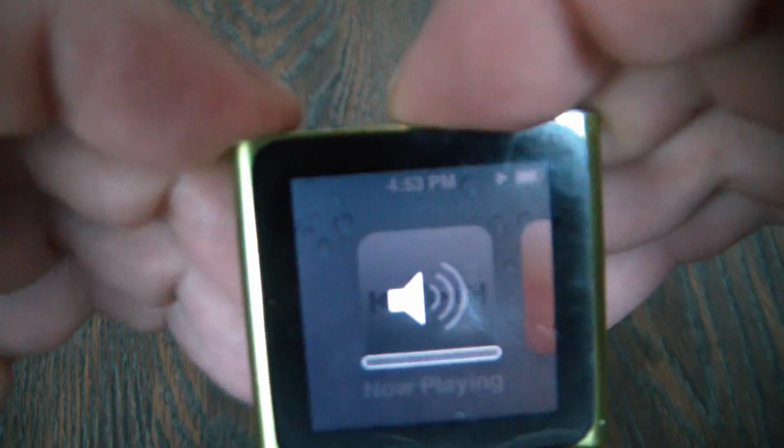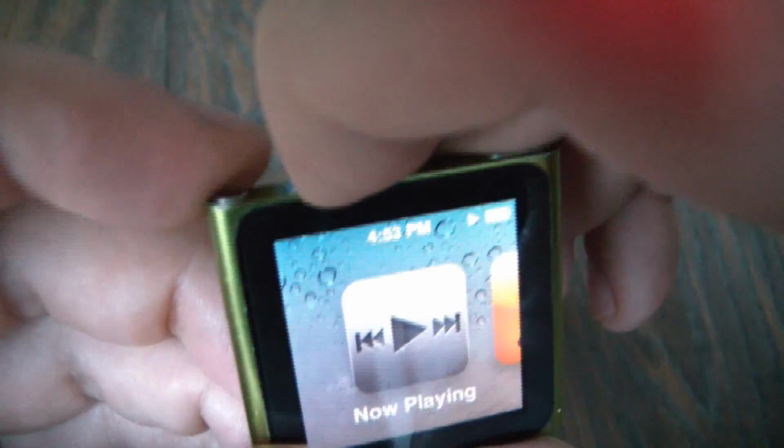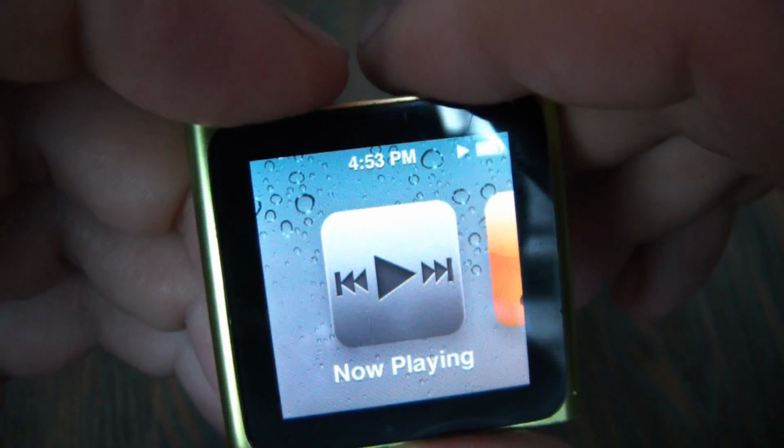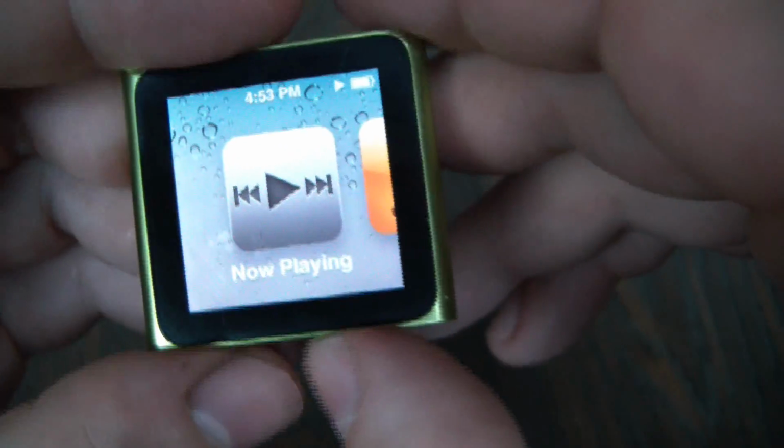In this tutorial I'm going to show you how to bypass a broken volume button on a 6th generation iPod Nano. Now, as you can see, the volume button only goes down and it doesn't go up. This volume button is broken. So how do you set the volume? So I'm going to show you.